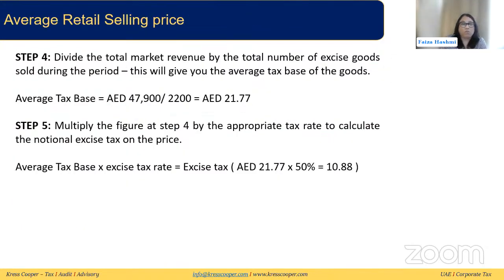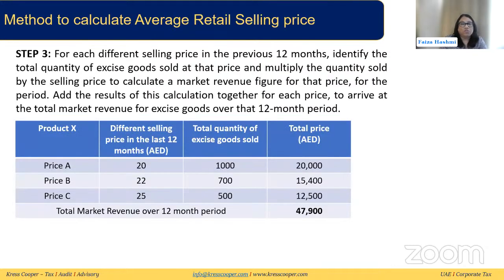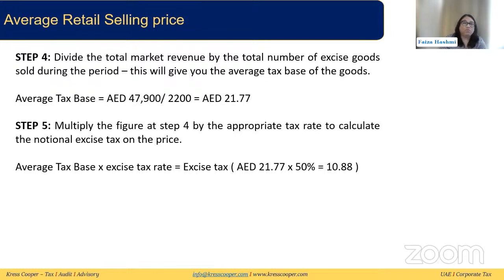Now, moving on to step 4, we need to divide this total market revenue by the total number of excise goods sold during the period. In our example, the excise goods sold during the period were 1,000 at 20, 700 at 22, and 500 at 25. If you add them up, it's 2,200. So we divide the total market revenue, which came out as 47,900, by this total number of products sold, and this will give us the average tax base. So our average tax base in this example comes out to 21.77.